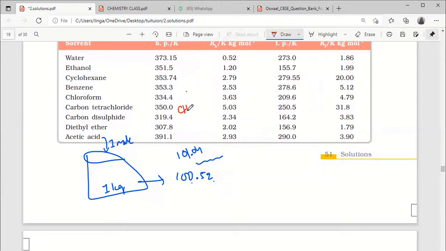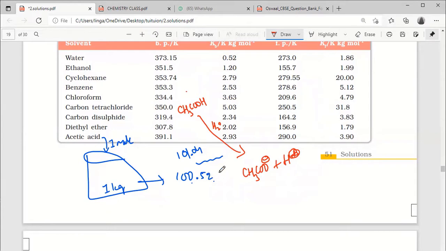See, I'm taking acetic acid. Usually when we add an acid to water, heat will be produced, right? No, there is no heat matter here. Only ionization. When acetic acid is in the water, similar to NaCl and HCl, it is also splitting into 2 parts: CH3COO minus and H plus. If I am taking 1 mole of acetic acid, the boiling point is 100.52, it's fixed.